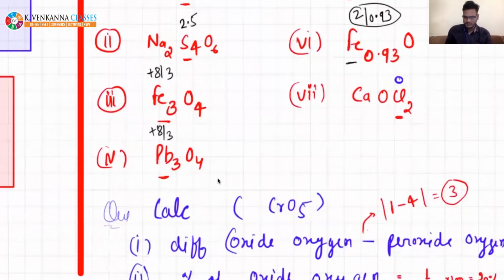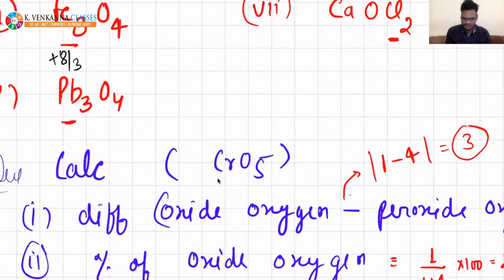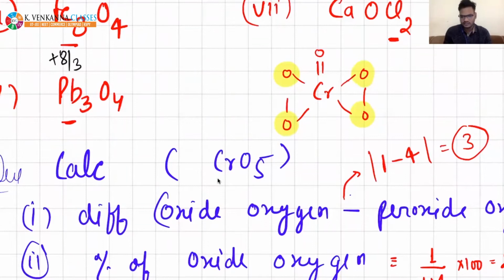CrO5 is very simple, beta. If you know the structure, this is the structure for CrO5. So if you see, there are these 4 oxygens which are in peroxide. Yeah, that I will take in detail, beta.